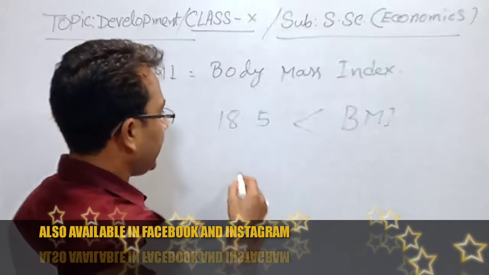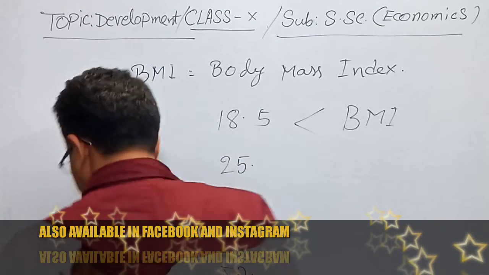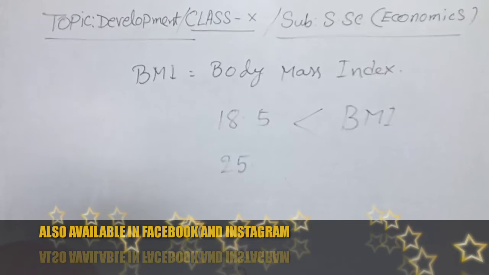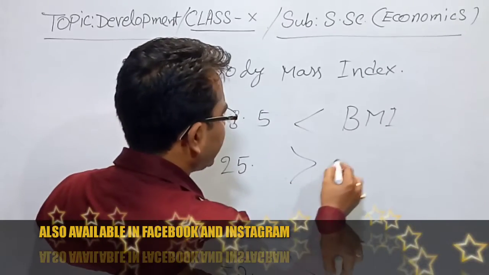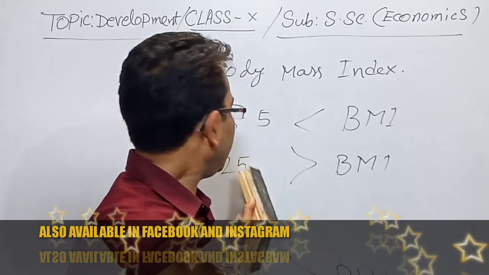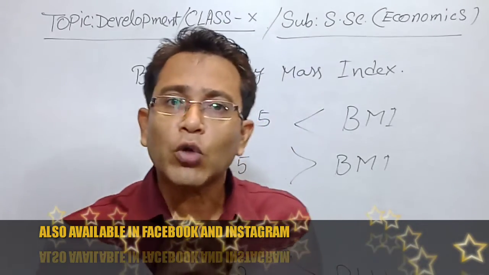On the other hand, if the body mass index is greater than 25, then it will be considered as obesity, that is overweight.